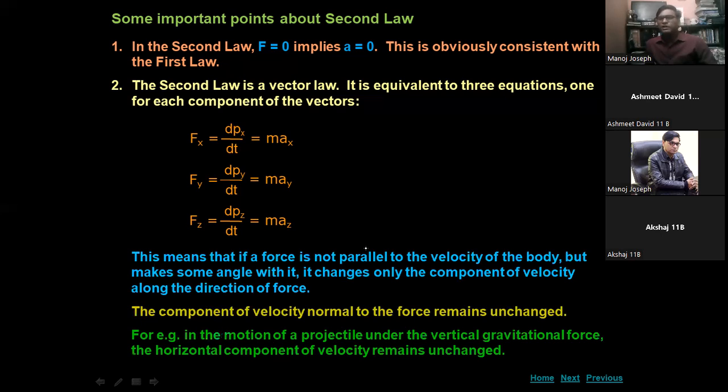For example, in the motion of a projectile under the vertical gravitational force, the horizontal component of velocity remains unchanged, remains constant, and the acceleration is also constant.